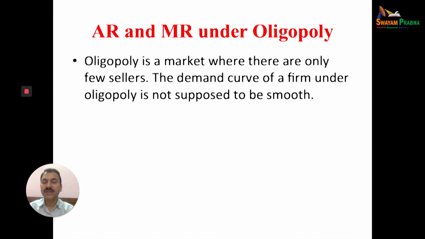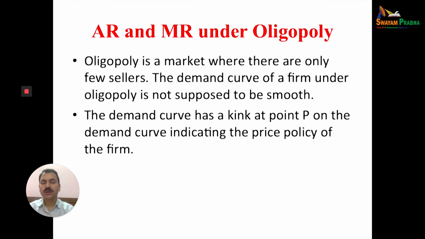Few but big sellers, large in size, and the demand curve of a firm under oligopoly is not supposed to be smooth. I'll show you with the help of a diagram.